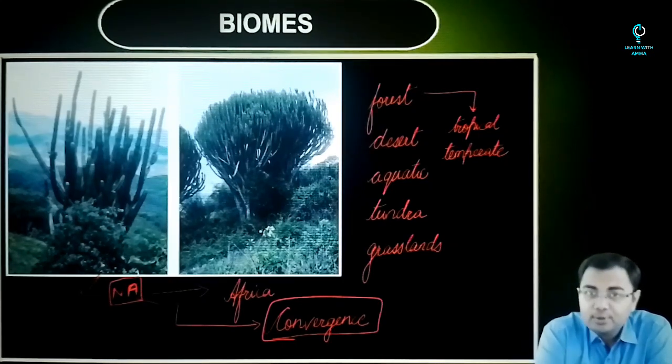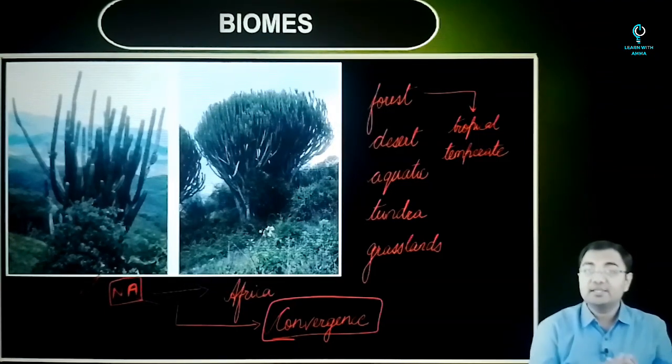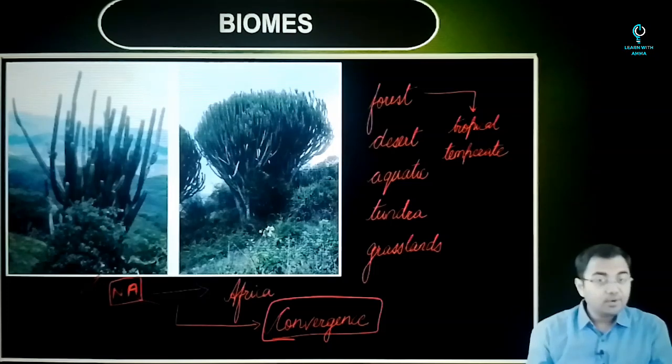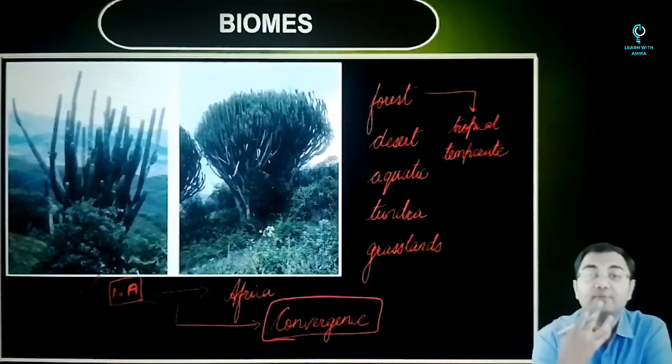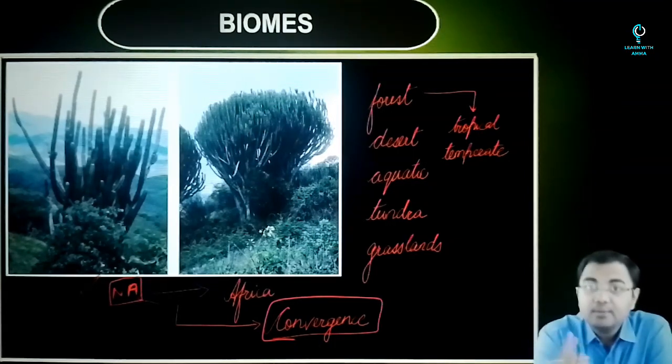But when we talk about biomes, there can be confusion among the terms like biomes and also a term which we studied in the last chapter, that is ecosystem. So when we talk about ecosystem, how is it different from a biome? How do you define an ecosystem and differentiate it from how we are talking about a biome?